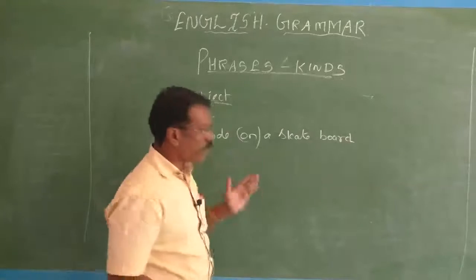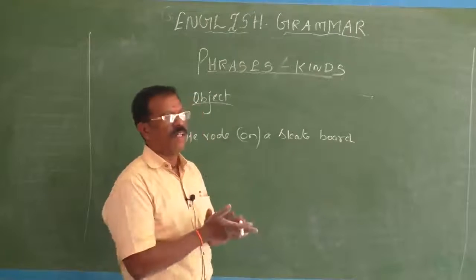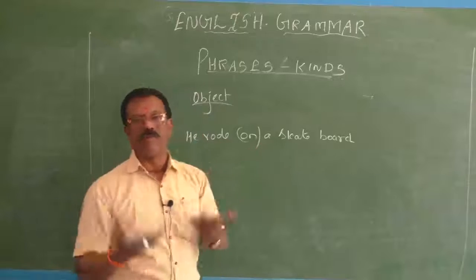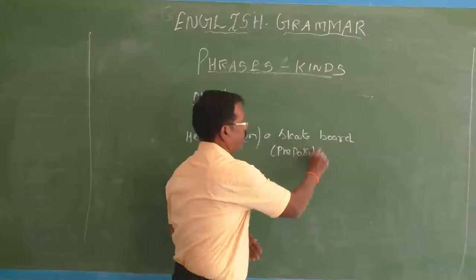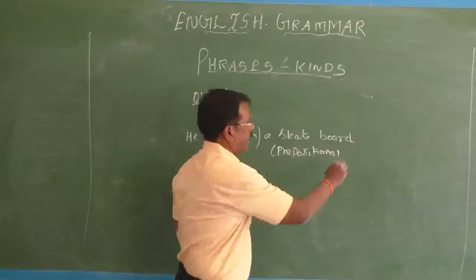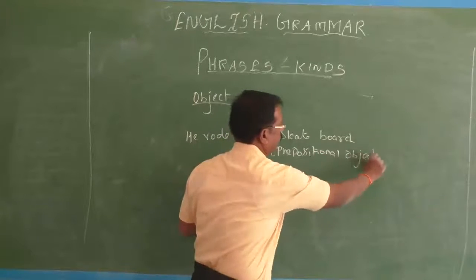Therefore, a noun phrase can be used as an object. A noun phrase can be used as a direct object. A noun phrase can be used as a prepositional object.